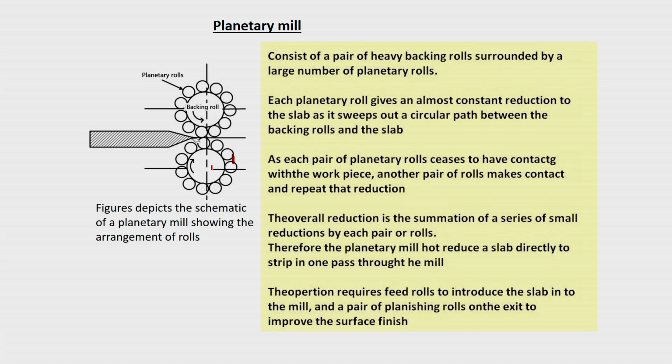When this is moving downwards, the overall reduction is the summation of a series of small reductions by each pair of rolls. Therefore, the planetary mill hot mill reduces a slab directly to a strip in one pass through the mill. So, this way you can save a large number of rolling strands. This is one advantage, but it cannot be used for very large reduction, that is another case.